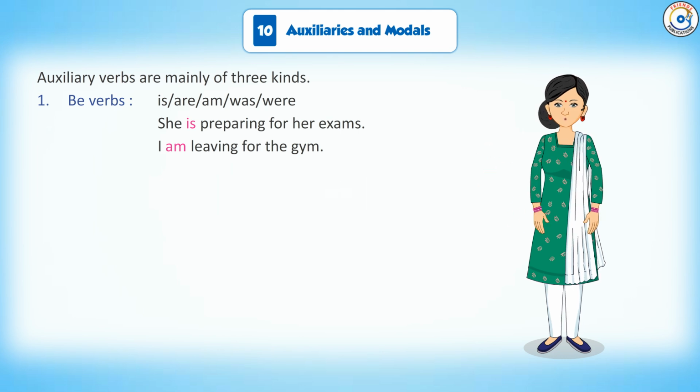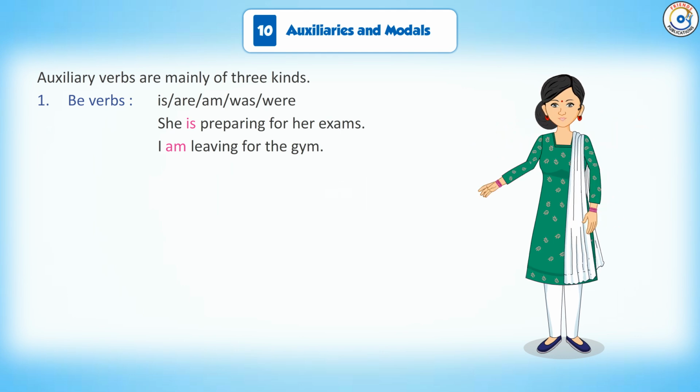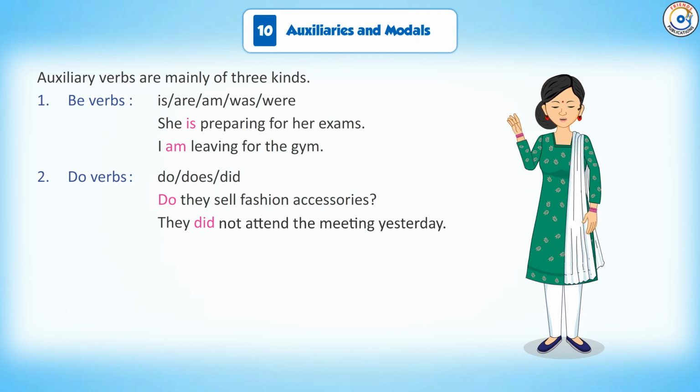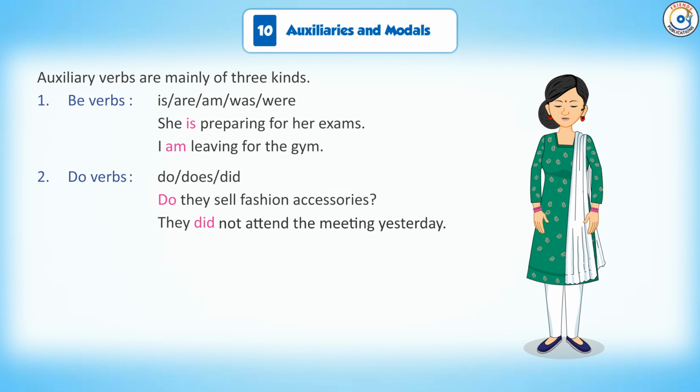She is preparing for her exams. I am leaving for the gym. 2. Do verbs: do, does, did. Do they sell fashion accessories? They did not attend the meeting yesterday.